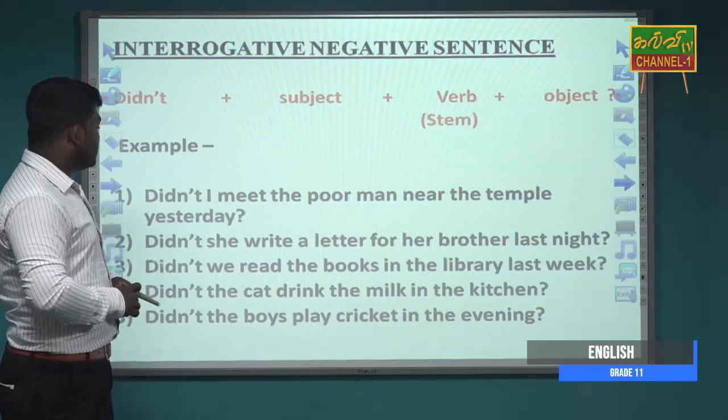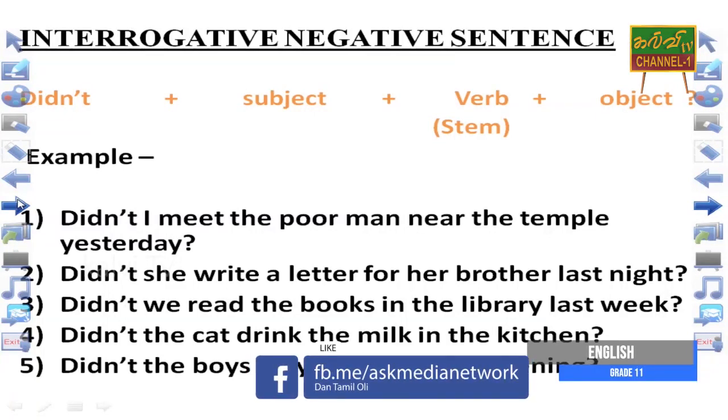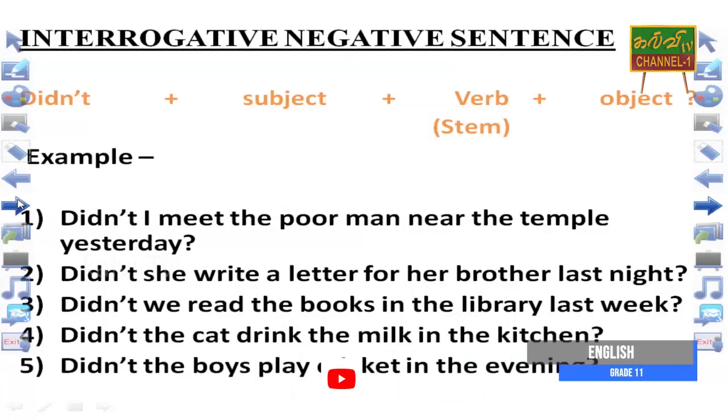And the example can be like, didn't I meet the poor man near the temple yesterday? Didn't she write a letter for her brother last night? Didn't we read the books in the library last week? Didn't the cat drink the milk in the kitchen? Didn't the boys play cricket in the evening?